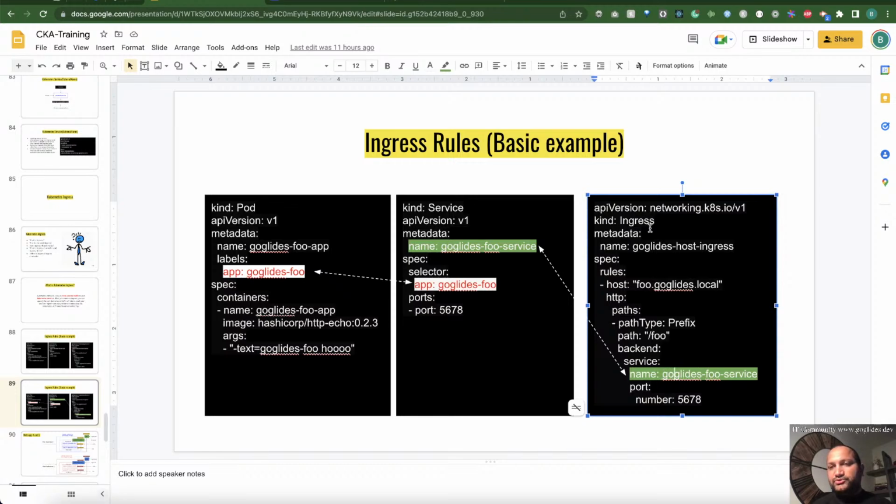So when you send a request to this ingress rule, or this DNS name at context /foo, it will basically send traffic to this service object here, googlex-foo service, at port 5678. Of course, this is running at 5678. And this will eventually send traffic to the pod. That's how it works, right?